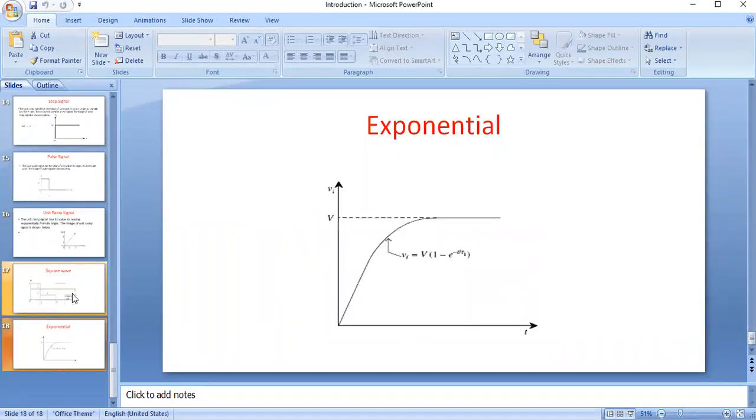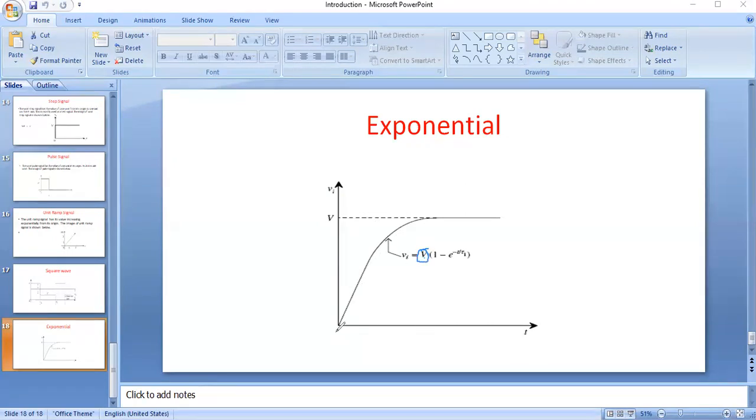And next another one is the exponential signal. So the exponential signal seems to be like this. See here, x-axis is time, and from zero initial time the voltage increases exponentially with respect to time, and reaches, for example, here we are taking V. So this is called the maximum voltage.